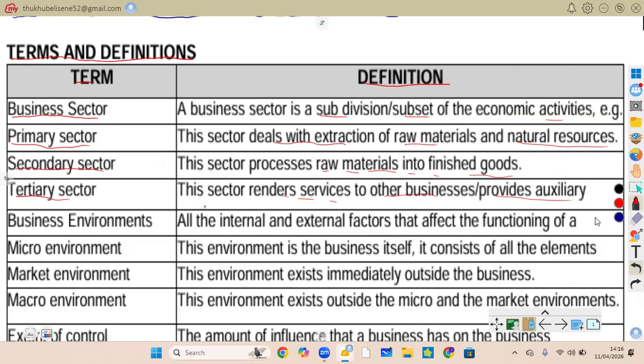Now we have business environments as one of the terms that you have to know. These are all internal and external factors that affect the functioning of a business.